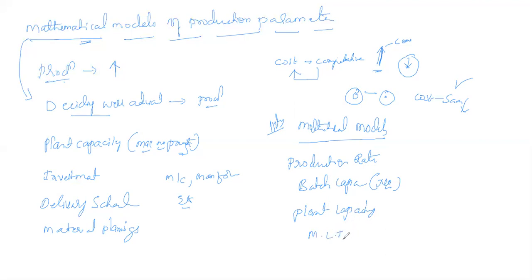It can be calculated. Manufacturing lead time is nothing but the overall time consumed from the order of the customer to the delivery. So this time is called the manufacturing lead time. What is the maximum manufacturing lead time there will be? Okay. Similarly, what will be the availability? Availability is in terms of raw materials. Availability of raw material, it may be manpower, machineries, or any materials. Like this, it can be calculated. Similarly, utilization.